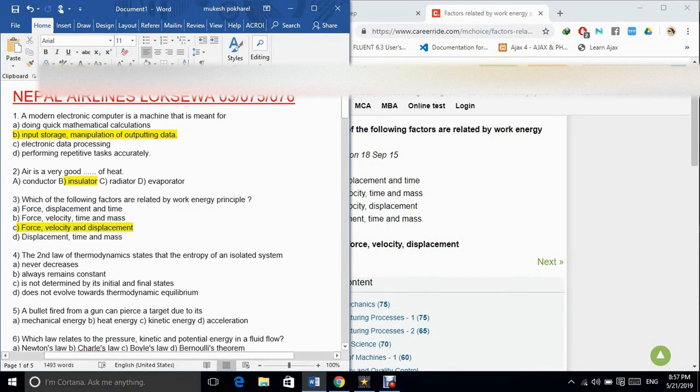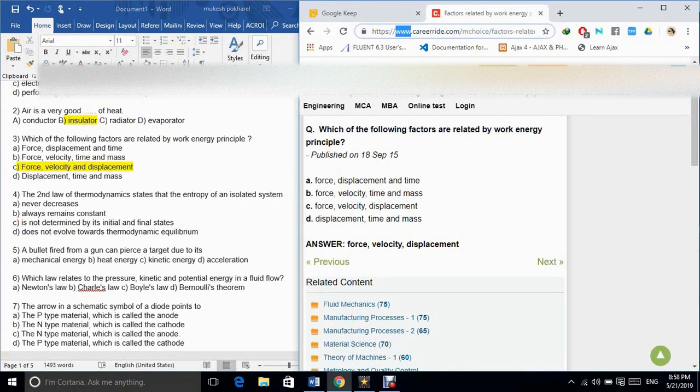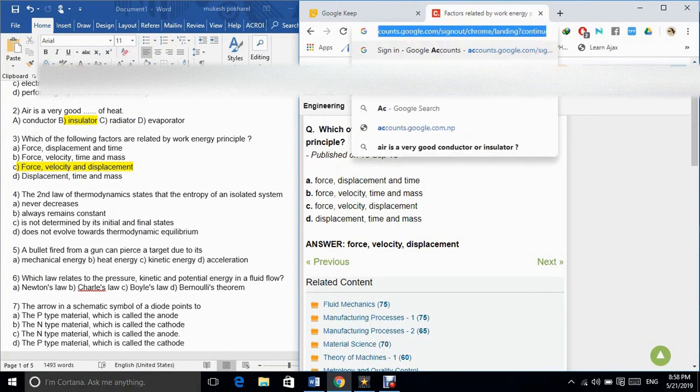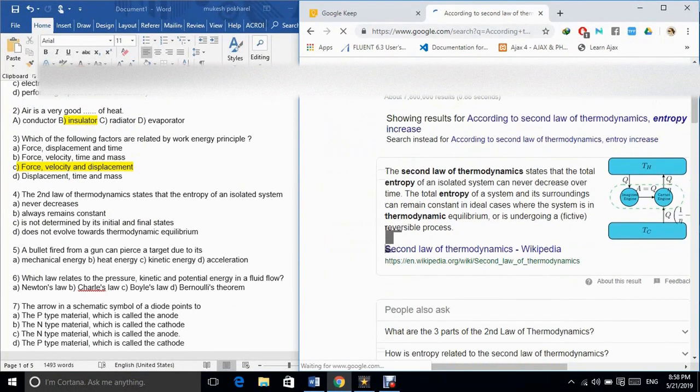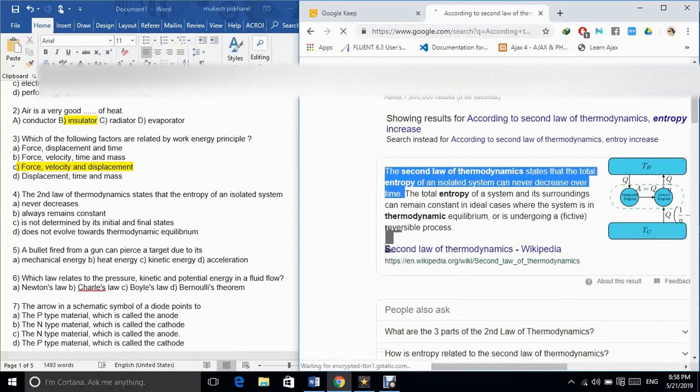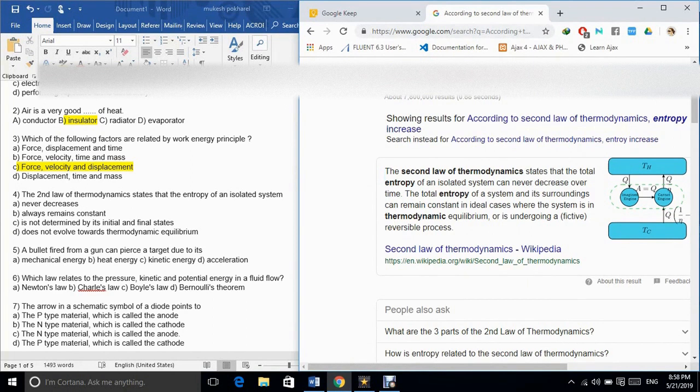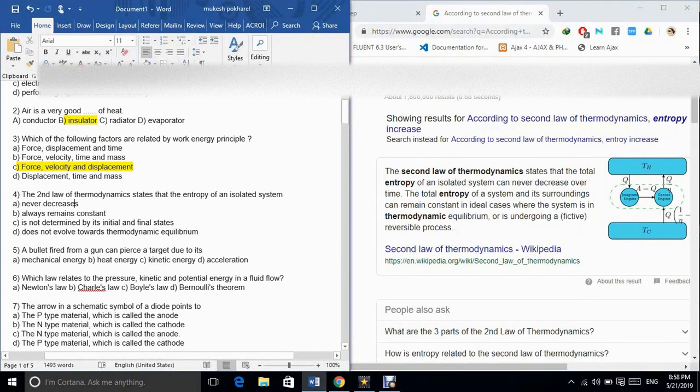4. The second law of thermodynamics states that the entropy of an isolated system A. Never decreases. B. Always remains constant. C. Is not determined by its initial and final states. D. Does not evolve towards thermodynamic equilibrium. The correct answer is option A.